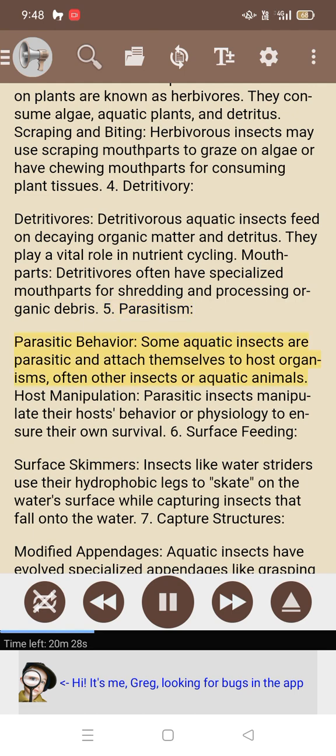5. Parasitism. Parasitic behavior. Some aquatic insects are parasitic and attach themselves to host organisms, often other insects or aquatic animals. Host manipulation. Parasitic insects manipulate their host's behavior or physiology to ensure their own survival.